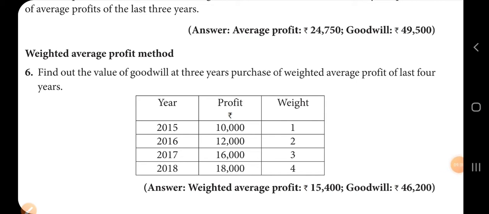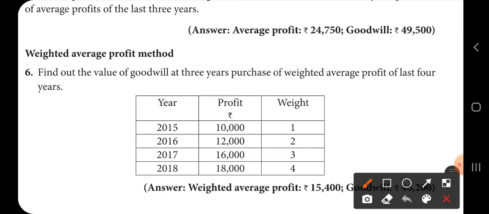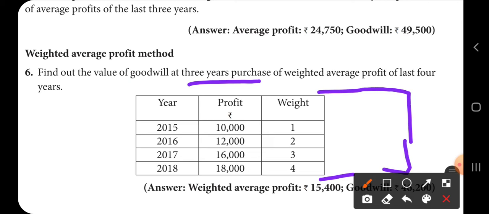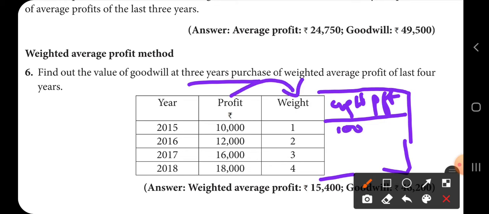Exercise problem number 6. This is similar to illustration 6. So find the value of goodwill at 3 years purchase of weighted average profit of last 4 years. So here year is given, profit is given, weight is given. Now you have to find out the weighted profits. One more column you should give for solution, weighted profits. Now that will be the product of profit into weight. So you get here 10,000, 12,000 into 2, 24,000, 16,000 into 3, 48,000 and 18,000 into 4, 72,000.